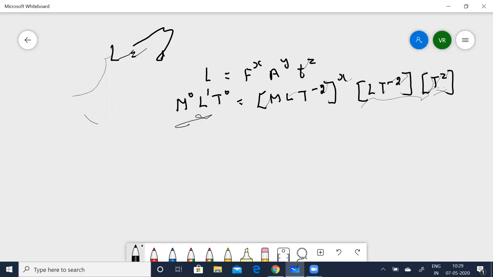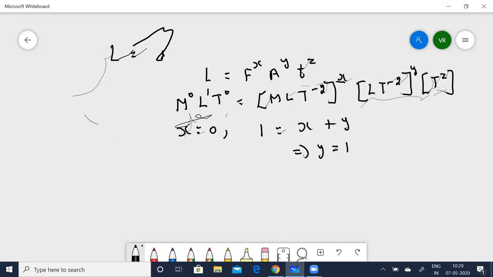I can see that x is equal to 0. Next, when I equate the powers for length, I get 1 is equal to x plus y.